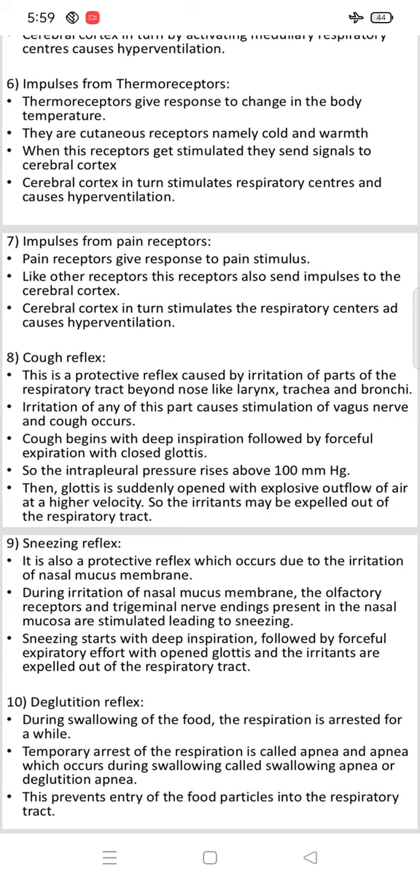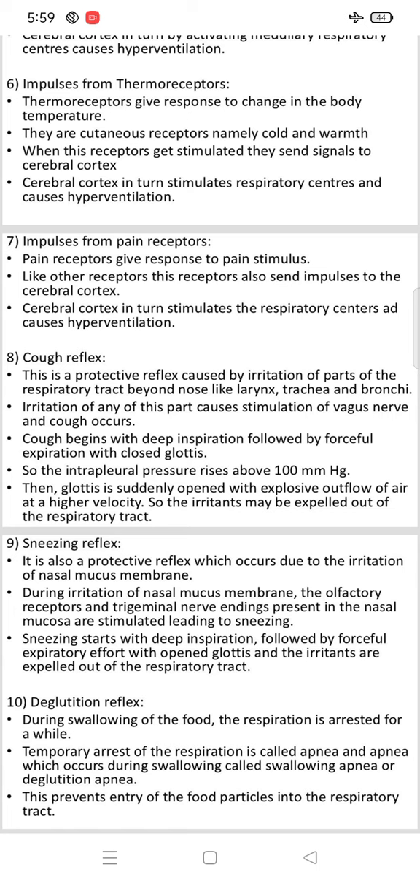Sneezing starts with deep inspiration. When we start sneezing, it goes through deep inspiration followed by a forceful expiratory effort with opened glottis, and irritants are expelled out of the respiratory tract.